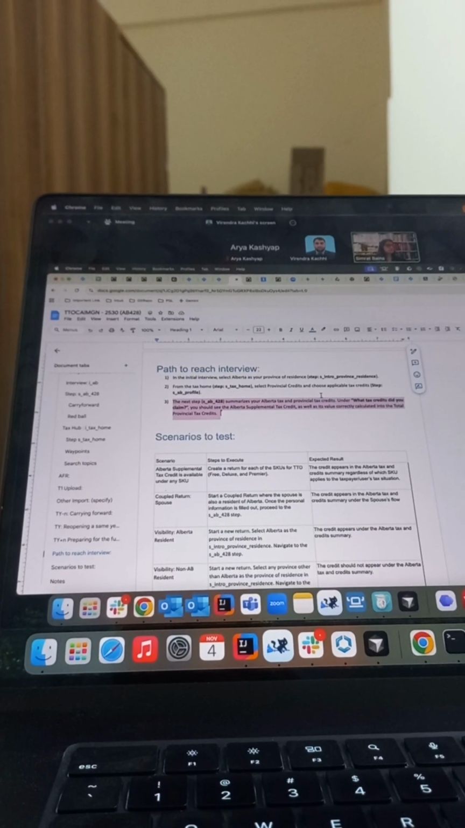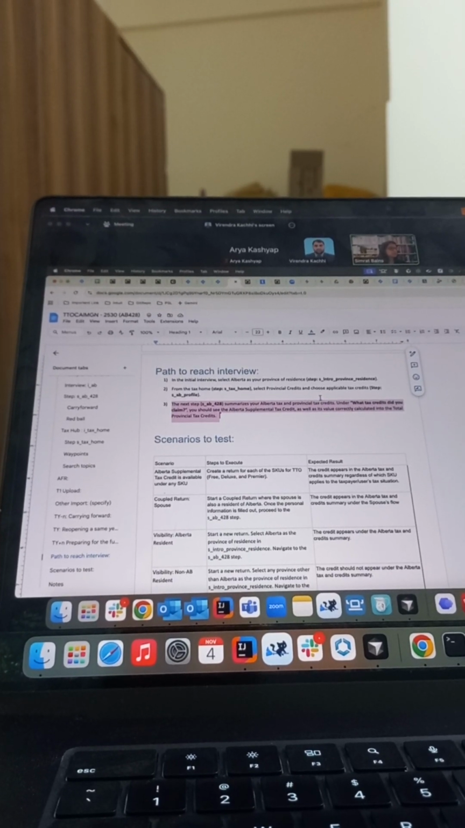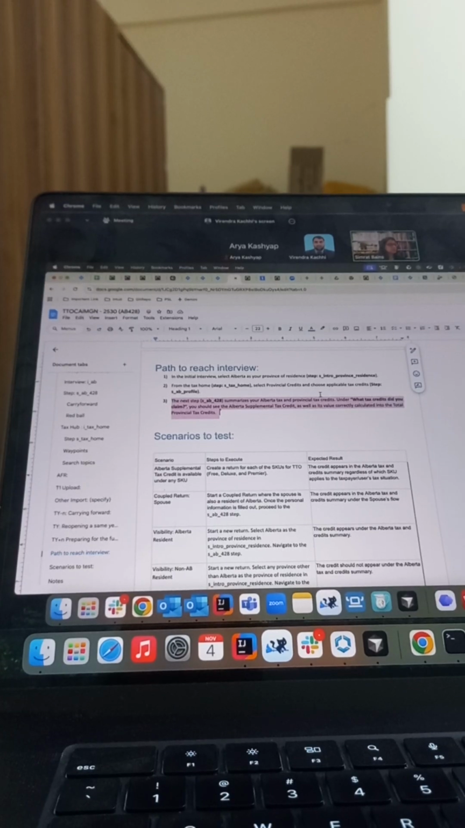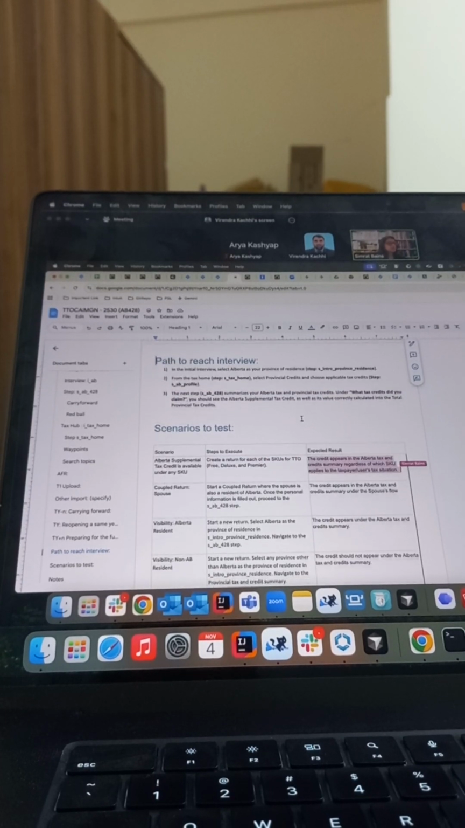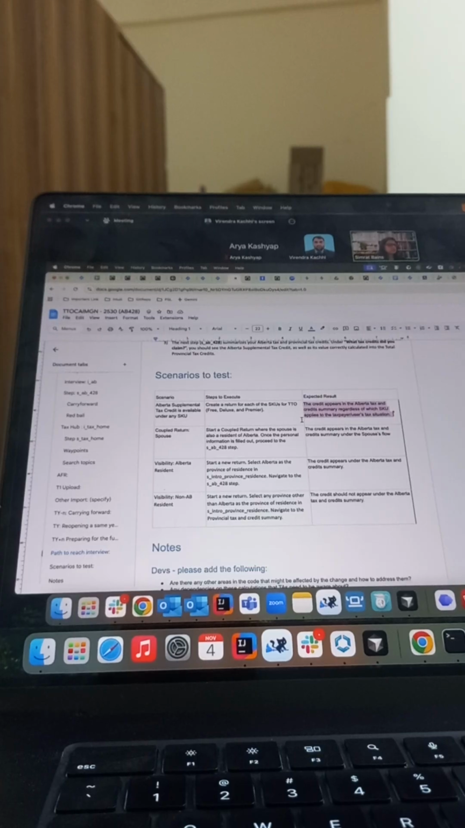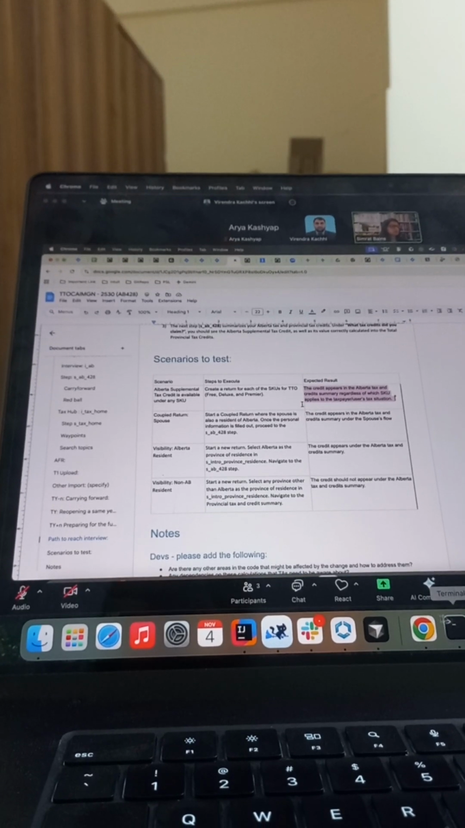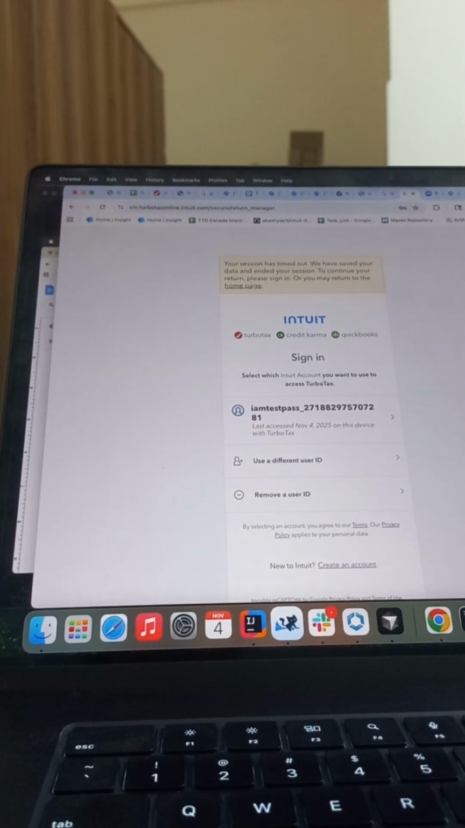Okay, so this value should come from the back end because there is nothing else that we need to do. We just need to create a return. It appears in the summary. So it should be coming from the back end. Okay, that's weird.